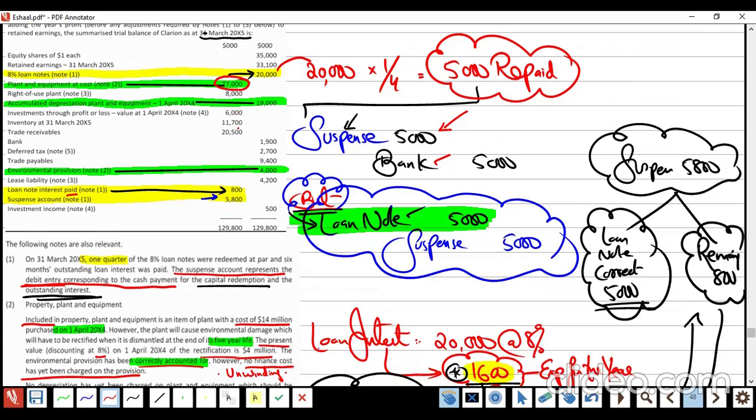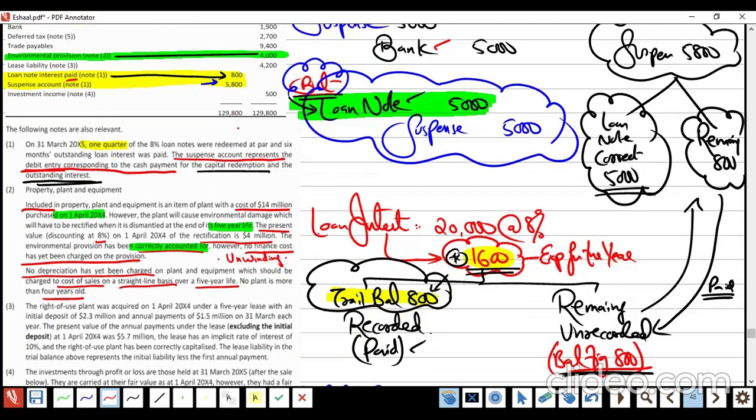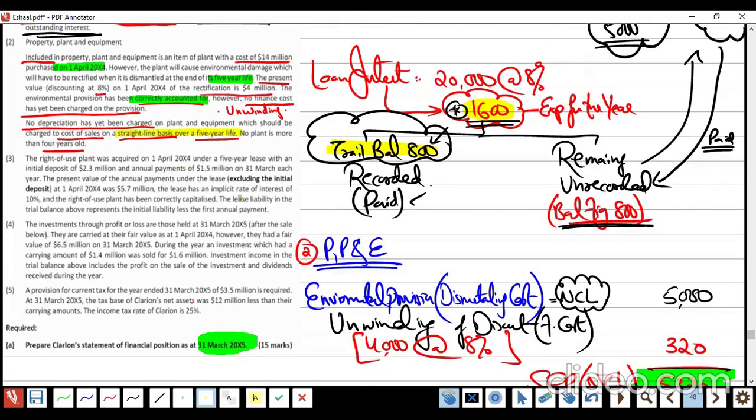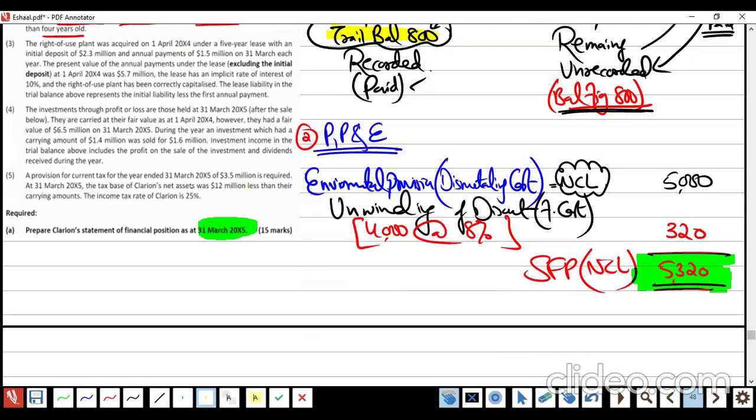And the method is straight line. How many years? 5 years or four? What is the formula? 5 years, correct?